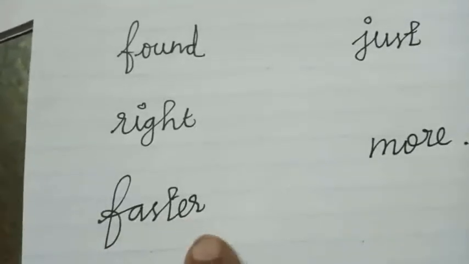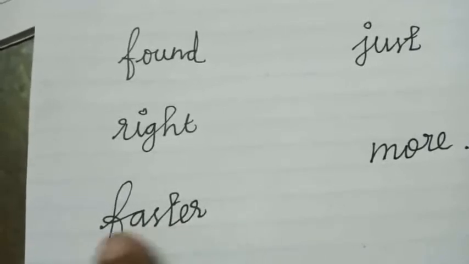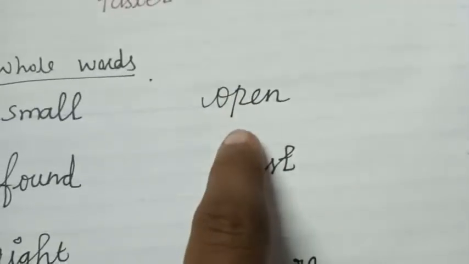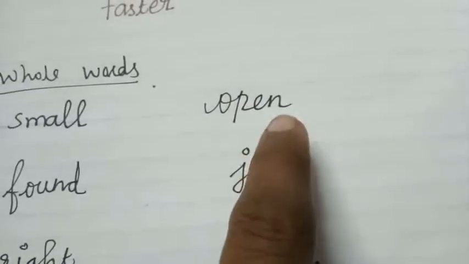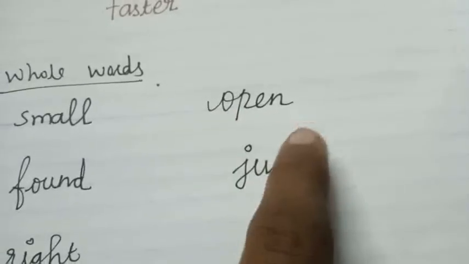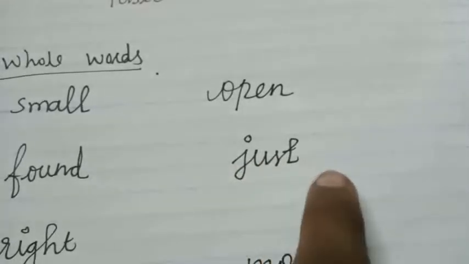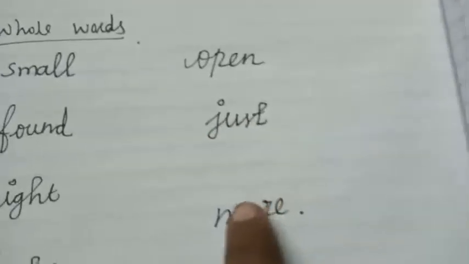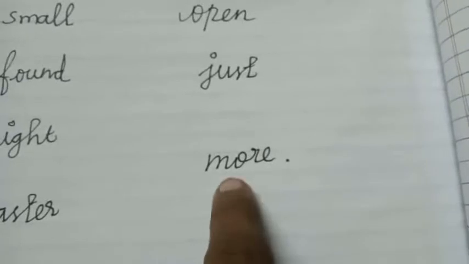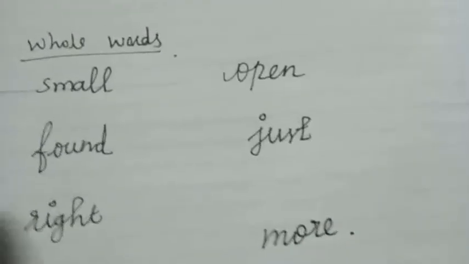F-A-S-T-E-R. Faster. Open. O-P-E-N. Open. Just. J-U-S-T. Just. More. M-O-R-E. More. Once again.